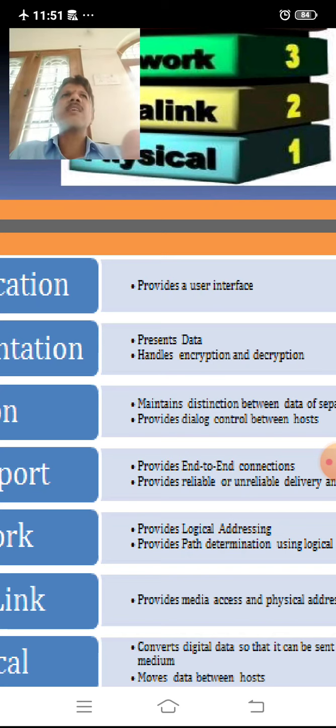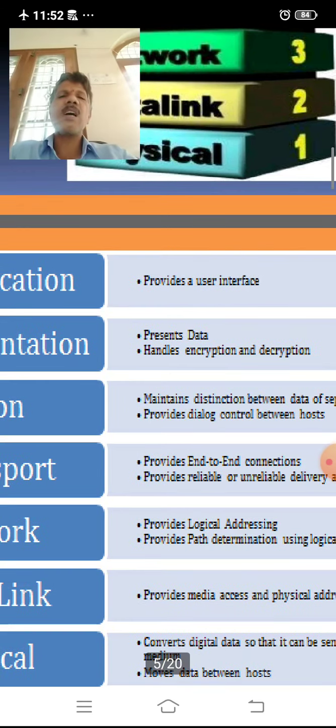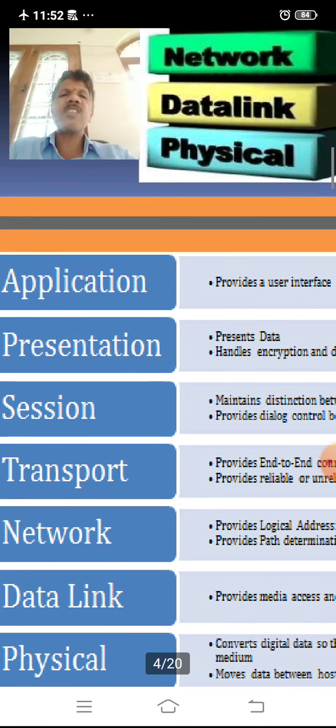To send data in a secure manner, encryption and decryption techniques must be used. Such techniques are included as a part of the presentation layer. So here two works are performed, presenting data and handling encryption and decryption. Both activities are performed in the presentation layer.